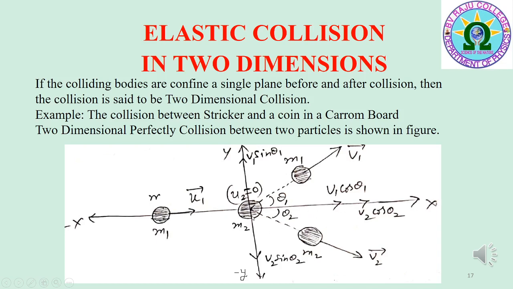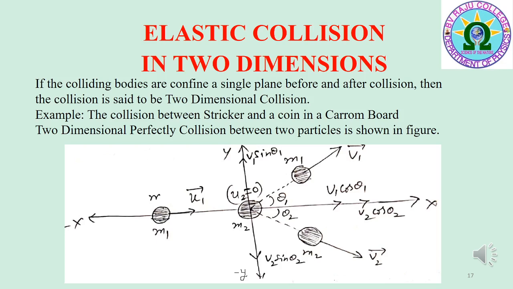The second particle of mass m2 is at rest, that is u2 bar is equal to 0, at the origin. After collision, the first particle of mass m1 is moving with a velocity v1 bar, making an angle θ1 with the collision axis, that is the x-axis, and the second particle of mass m2 is moving with the velocity v2 bar, making an angle θ2 with the x-axis.